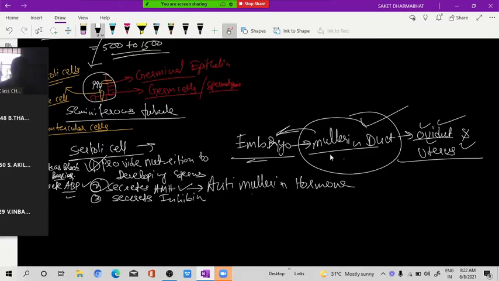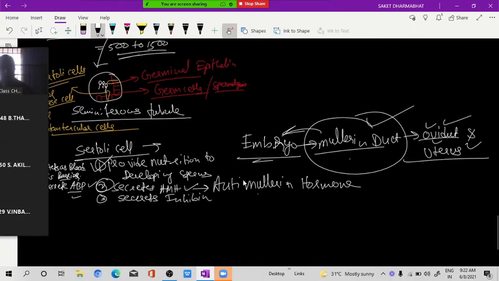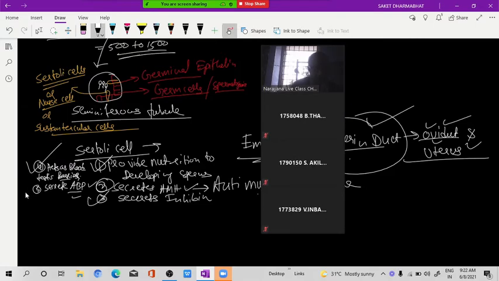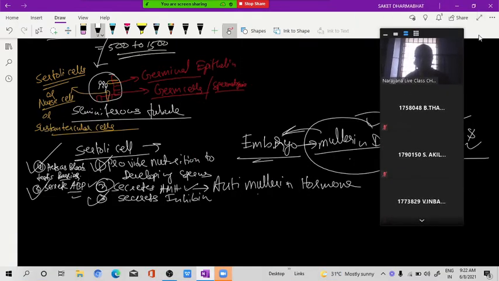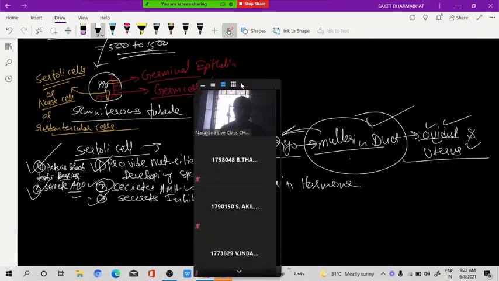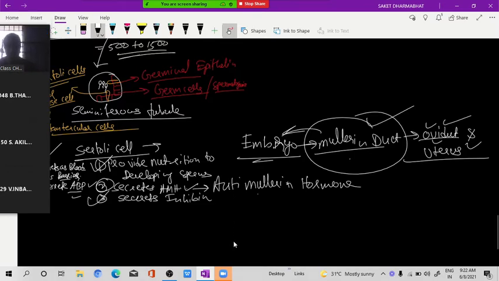Now next is what? Secretes inhibin, acts as blood testis barrier and secretes ABP. So I am telling you about the blood testis barrier now. What is the meaning of blood testis barrier? Suppose this is the Sertoli cell, and the head of the sperm is inserted inside what? Sertoli cell. Okay, this is the sperm. The head of the sperm is inserted inside which cell? Sertoli cell. Yes, very good.